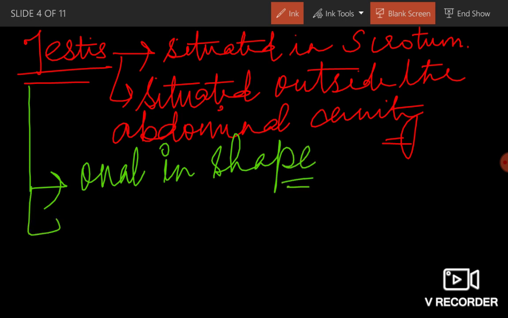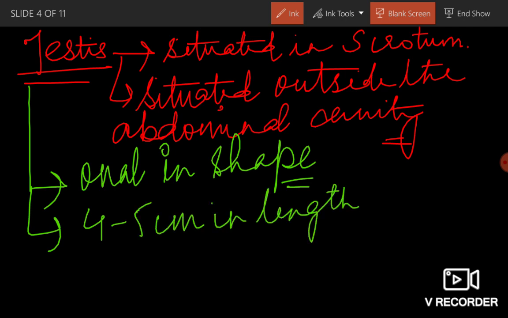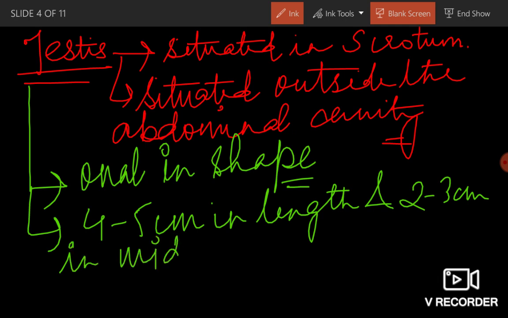Next, its length is 4 to 5 centimeters and 2 to 3 centimeters in width.